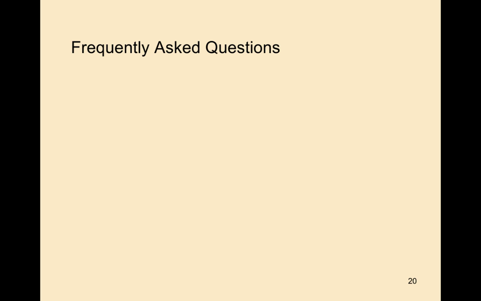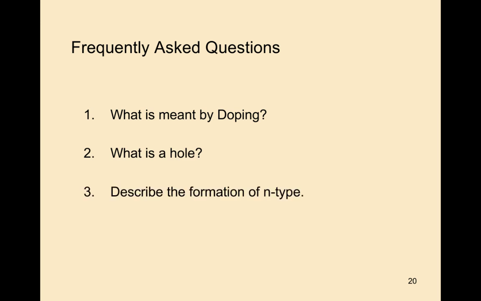Next we will see some frequently asked questions related to today's topic. Frequently asked questions in exams. First one is what is meant by doping? What is a hole? Describe the formation of n-type, how the n-type semiconductor will be formed.